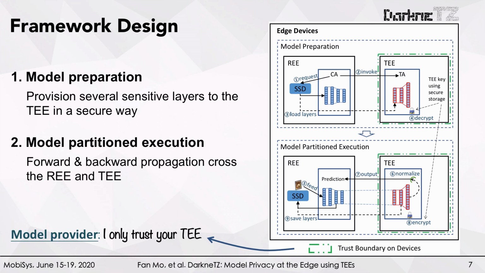The server, or the model owner, only trusts the TEE of the edge device, or the model users. As shown in this figure, this is the trusted boundary. We consider a threat model in which an adversary has full access to the REE of an edge device. This could be the actual user, malicious third-party software installed on the device, or a compromised operating system. Now let's look into the framework to see how it works.